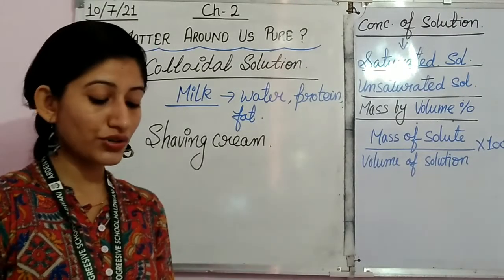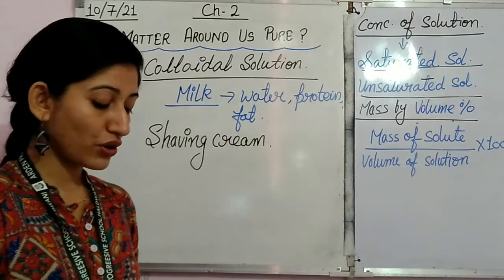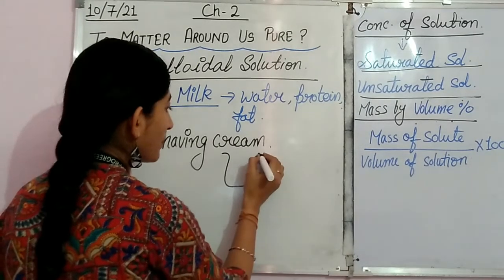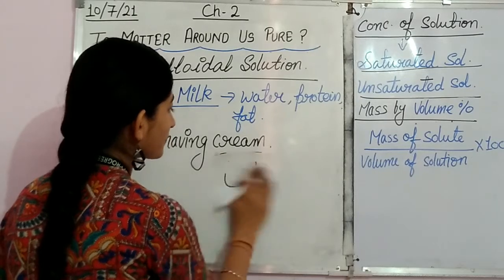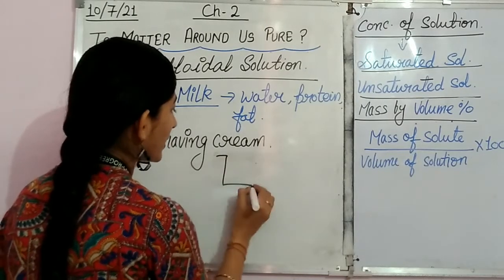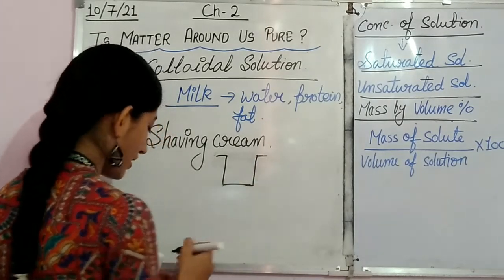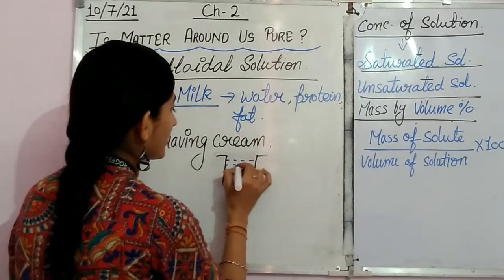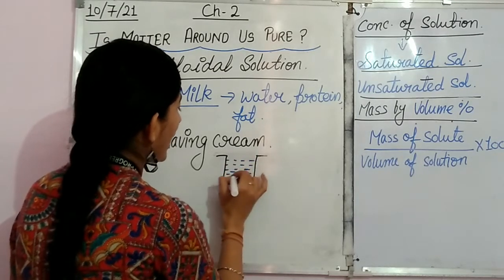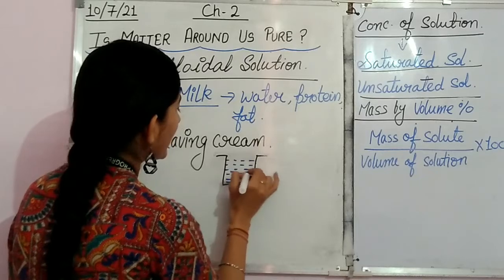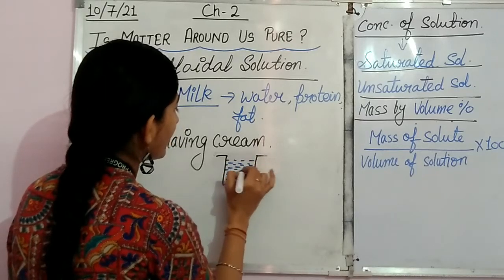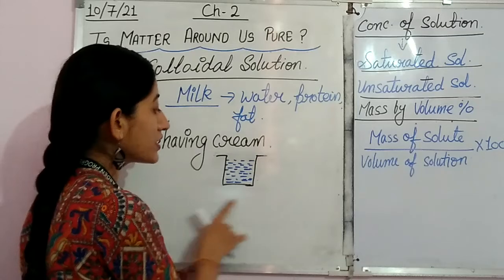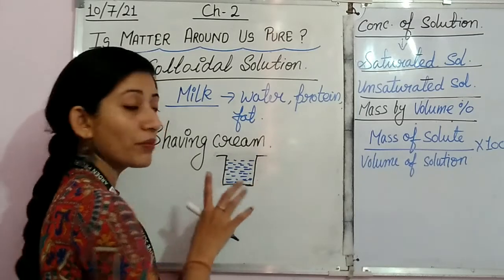Now, in such a solution, suppose this is a beaker and in this beaker I have kept milk. As we know, milk contains different types of particles, but we are unable to distinguish them, so there is uniform distribution.